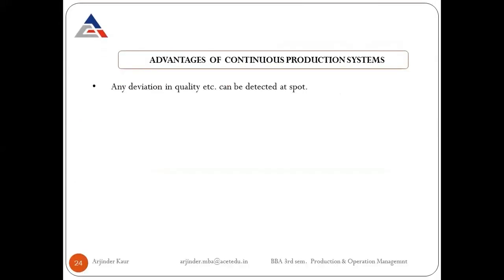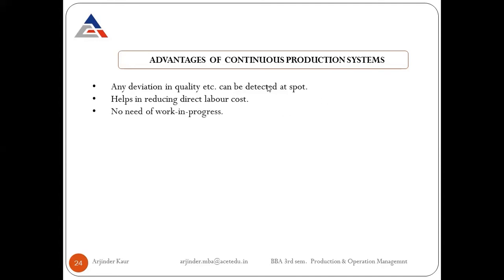Then come the advantages of continuous production system. In this type of production system, any deviation in quality can be detected at the spot, and that can be taken care of on the spot only. It helps in reducing direct labor cost because we can make use of automatic machinery. We can reduce the use of manual labor, and this will help in reducing the labor cost.